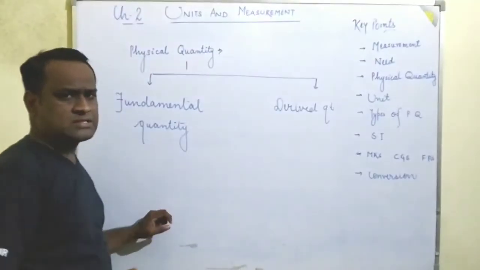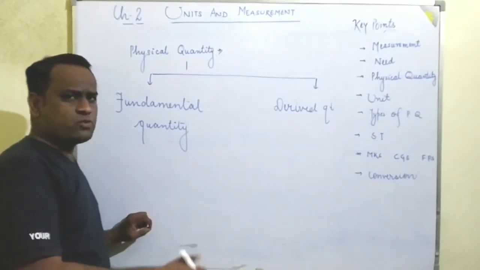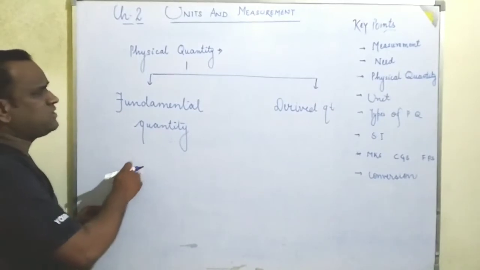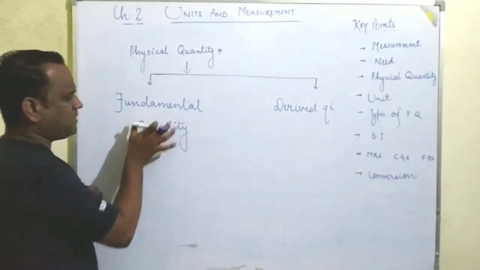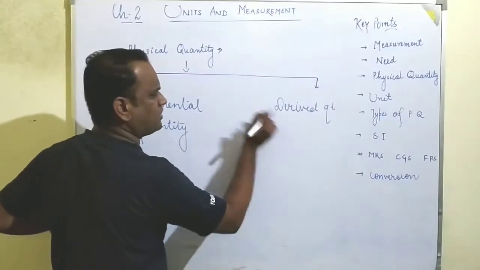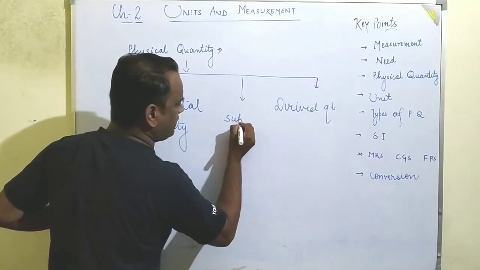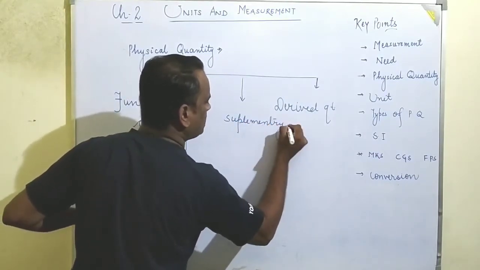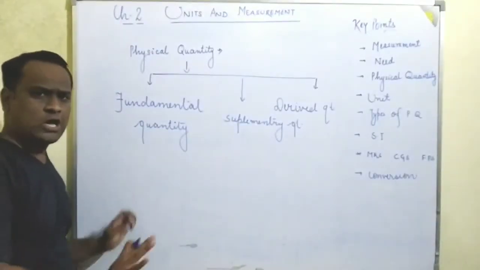And one more thing is there about the physical quantity which we will give you later. Here we have classified the physical quantity into two parts, fundamental quantity and derived quantity. One more type of quantity is there, that is the supplementary quantity. Okay, so one by one we will discuss all these things.